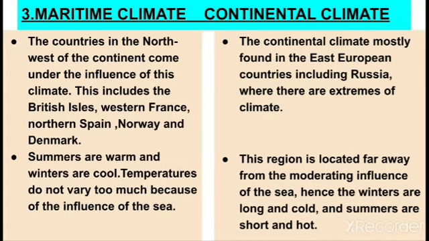So in the maritime climate, second point you will write: summers are warm and winters are cool. Temperatures do not vary too much because of the influence of the sea. And in the continental climate, second point you will write: this region is located far away from the moderating influence of the sea, hence the winters are long and cold, summers are short and hot.